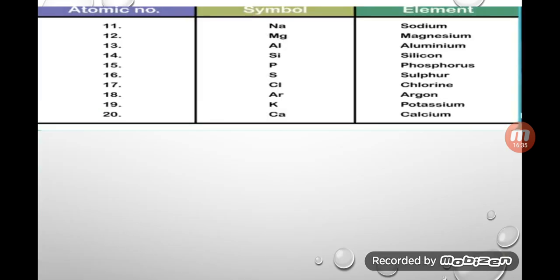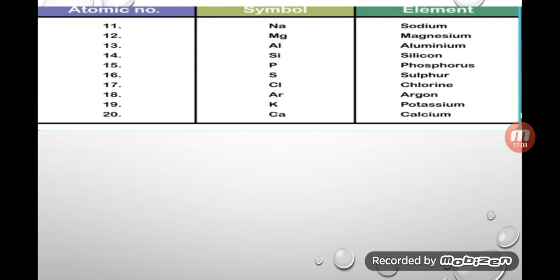Now here 11 to 20. Na stands for sodium, 11. Mg stands for magnesium, 12. Al stands for aluminium, 13. Silicon, Si, atomic number 14. Phosphorus, 15. Sulfur, 16. Cl, chlorine, 17. Ar, argon, 18. Potassium, K, 19, and calcium, 20.